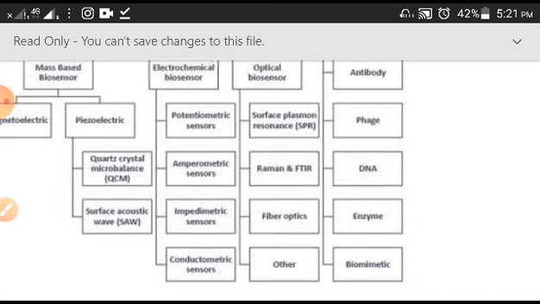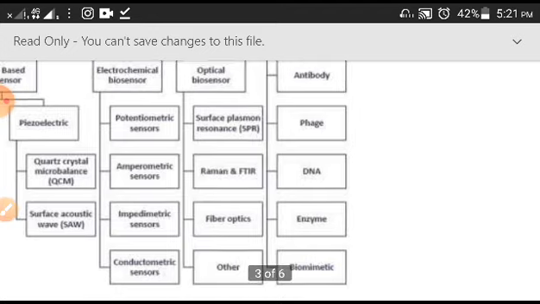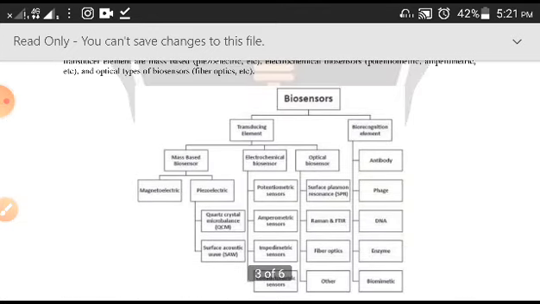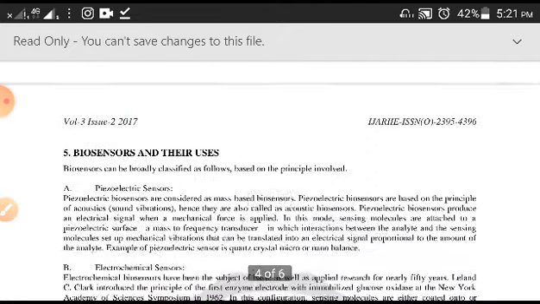The sensors follow the same principle. Then optical biosensors, where we have SPR, surface plasmon resonance, Raman and FTIR, fiber optics, and others. So there are various biosensors available, and on that basis various transducing elements are available.